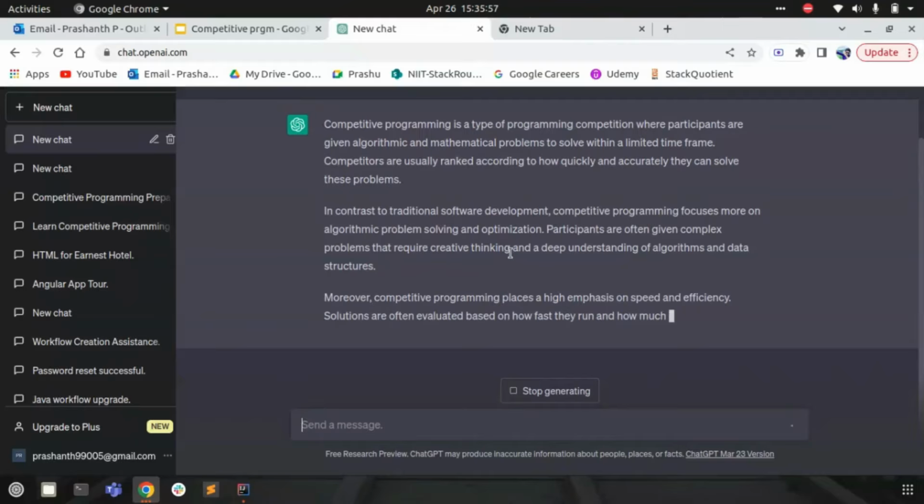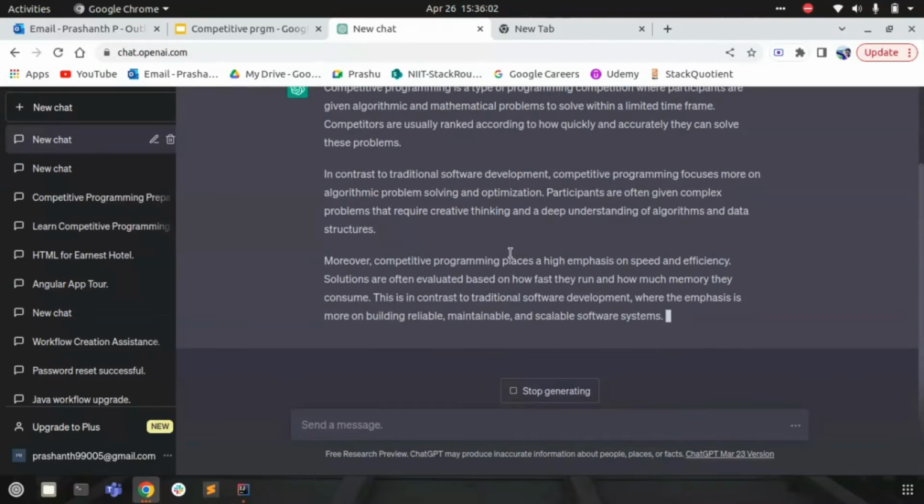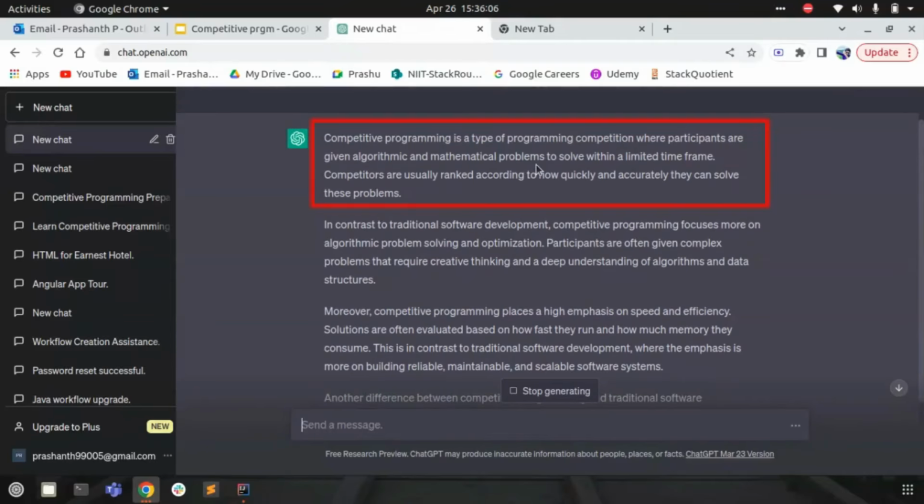Basically it says competitive programming is a type of programming competition where participants are given algorithmic and mathematical problems to solve within limited time frames. Competitors are usually ranked according to how quickly and accurately they can solve these problems. So this is our definition of competitive programming.